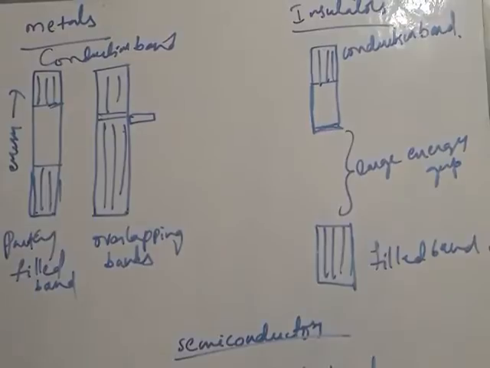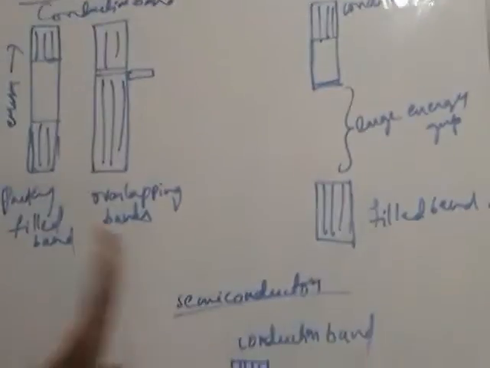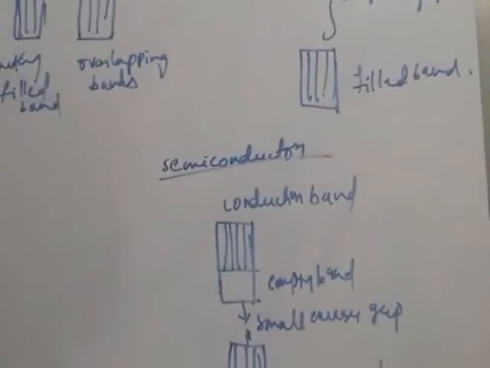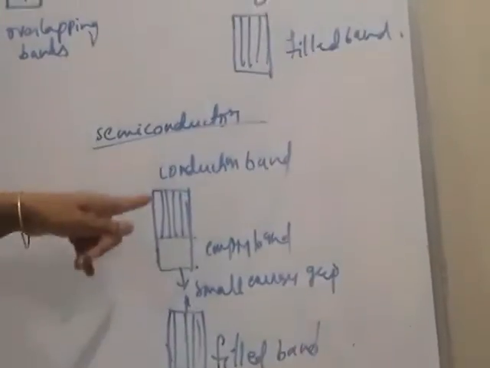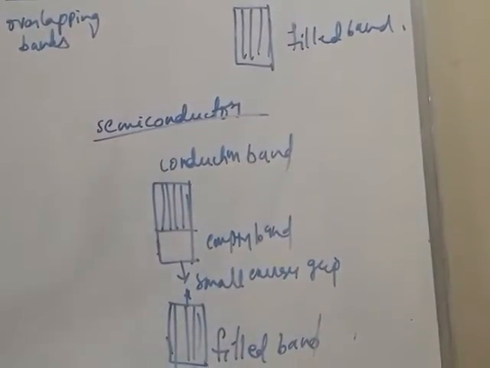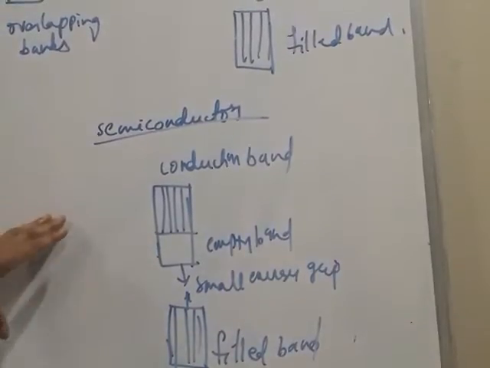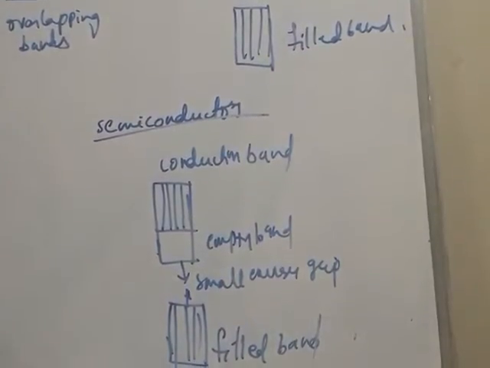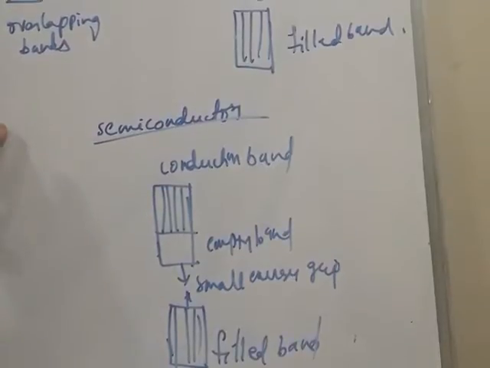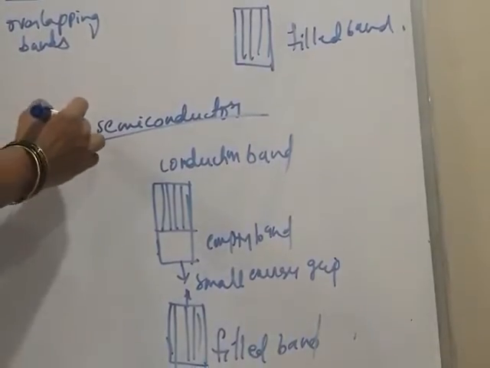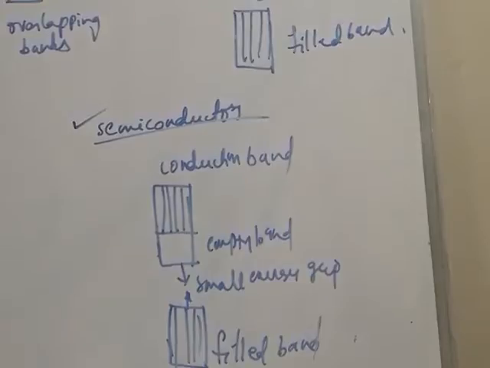Whereas coming to semiconductors, here also there is a valence band and a conduction band. In between these two bands, a small energy gap is there. That's why electrons may easily enter into the conduction band. So the conductivity range in semiconductors is between 10 to the power of minus 6 to 10 to the power of 4 per ohm per centimeter.